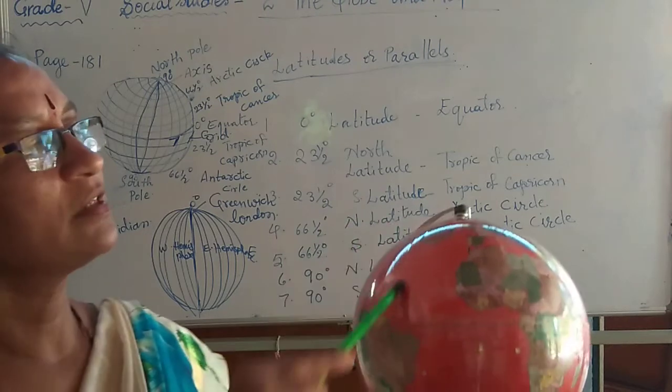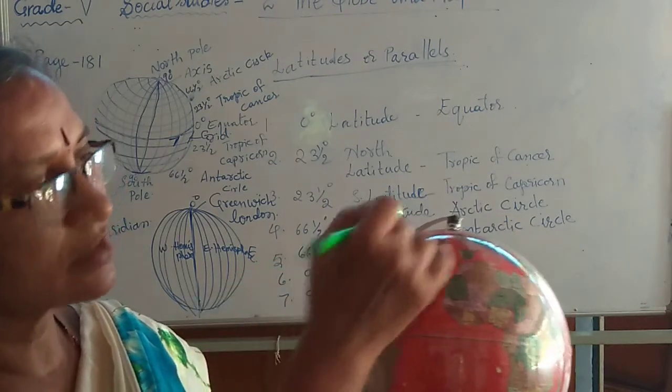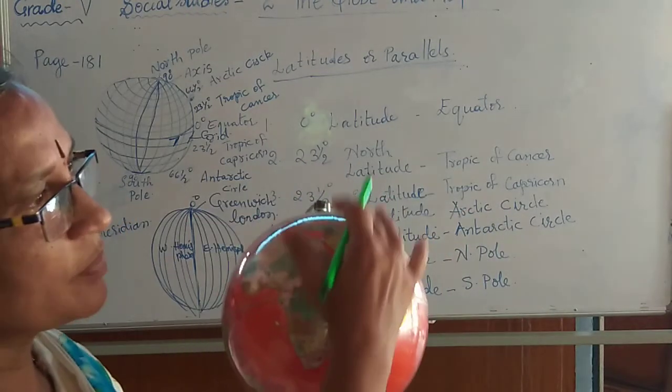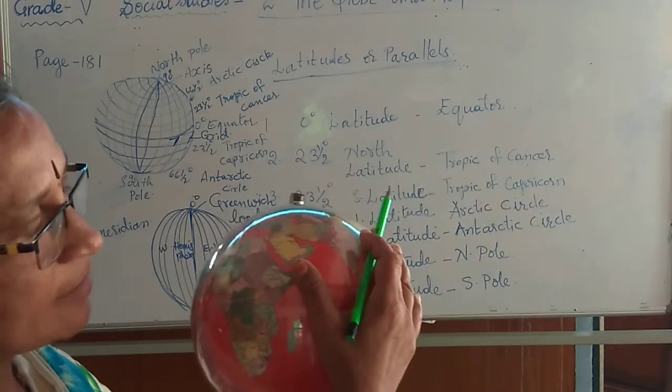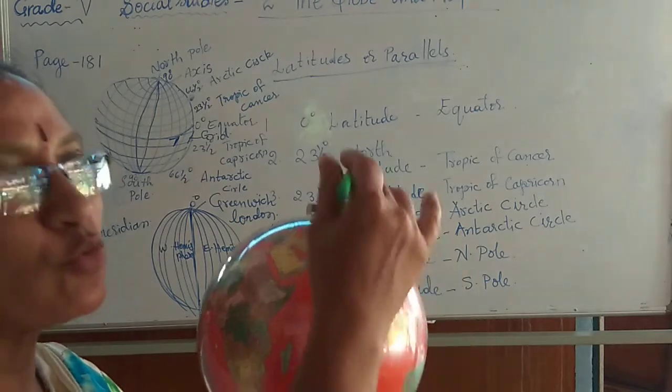With the sun's rays falling overhead on the longitude, all the places will get the same temperature. This is called the meridian. Meridian means noon.